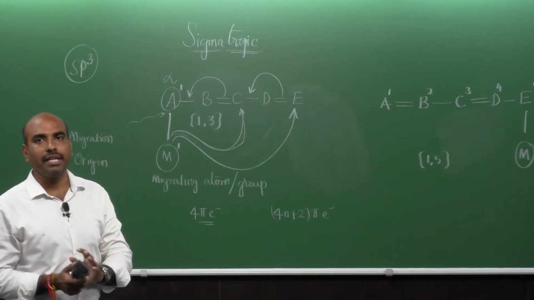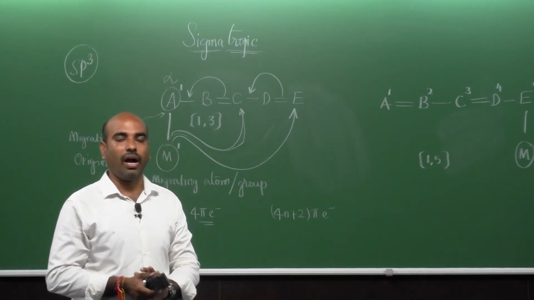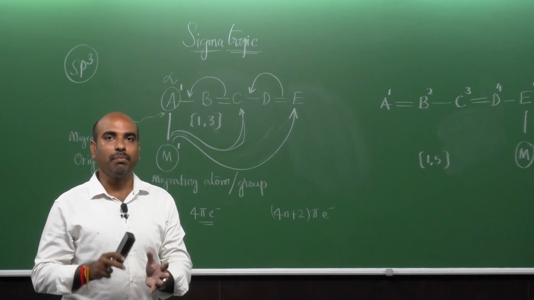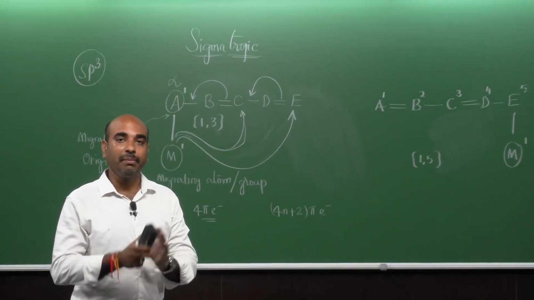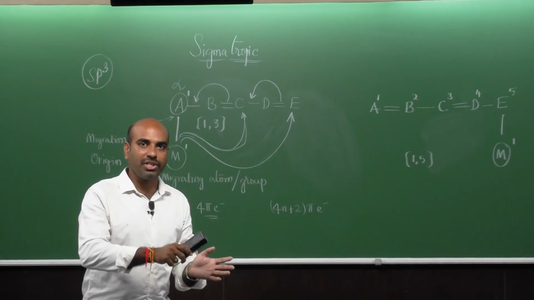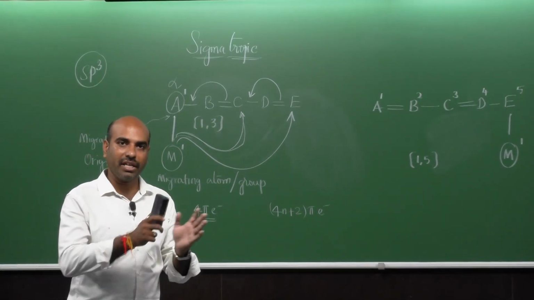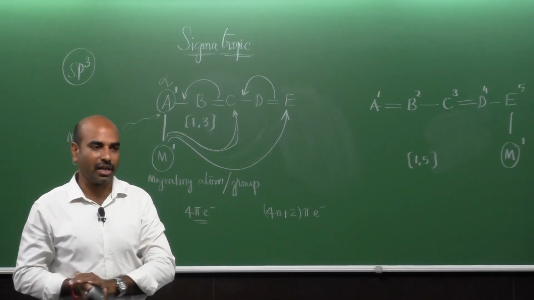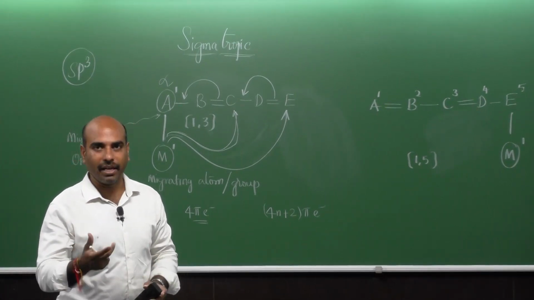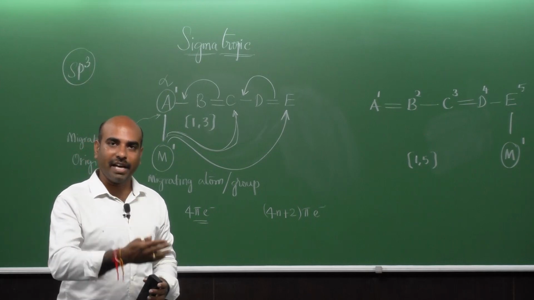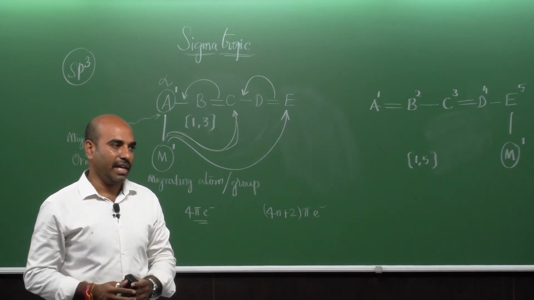It is absolutely necessary to understand the type of sigmatropic reaction depending upon the origin position as well as the termini position, that is, the ending position. Migration origin and migration termini give us an understanding of where it is starting and where it is ending.